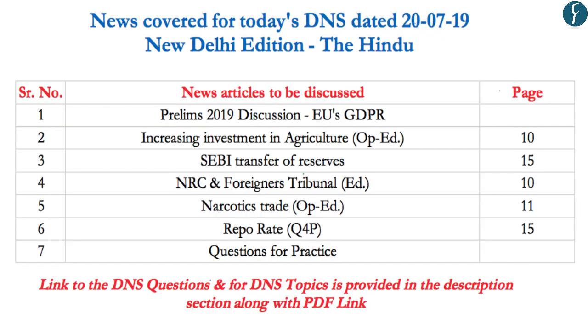Now we would be analyzing the Delhi edition of the Hindu newspaper of 20th of July 2019, and the news that would be covered today is given on the screen, and the timestamp for the same is given in the description and the comment section given below. And so now with this, let us start with the first section.